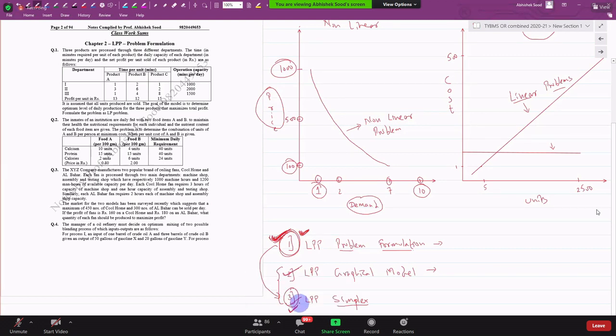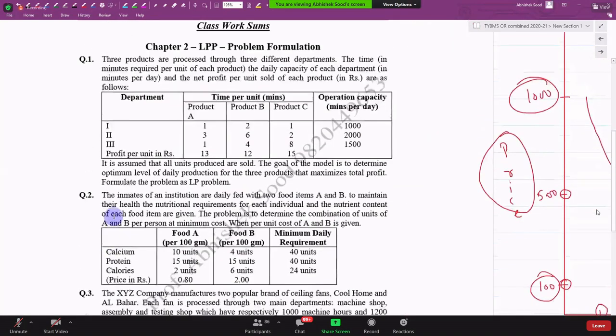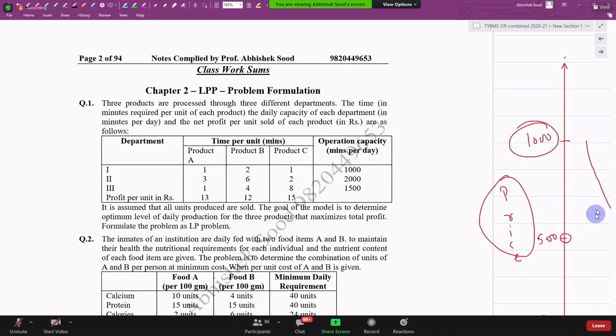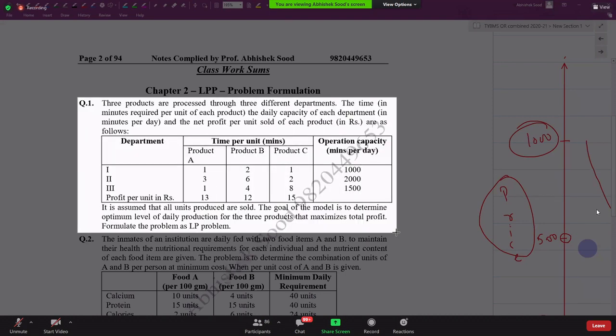While doing so, not only do we remember the mathematical steps, we understand every single mathematical step. Understand. I'm underlining this line. We need to understand every step in graphical and simplex. For that, we need to understand how to formulate a problem. Keeping this in mind, let us read the first problem.